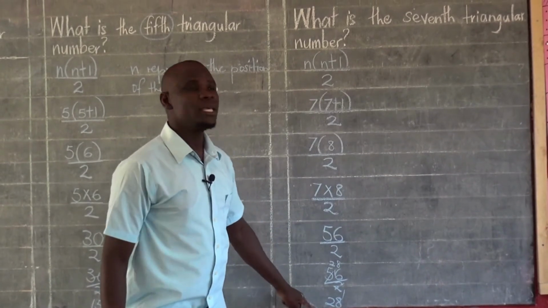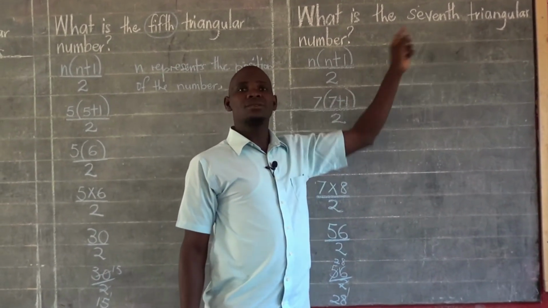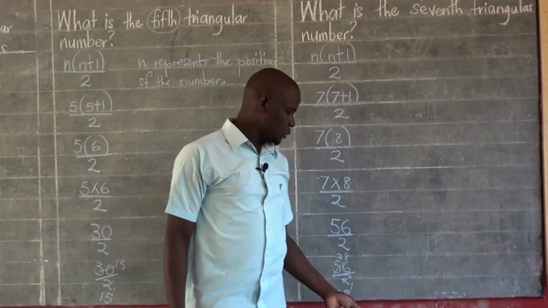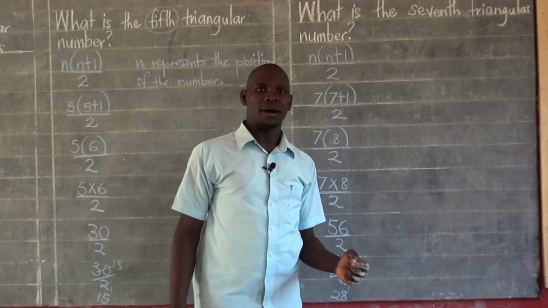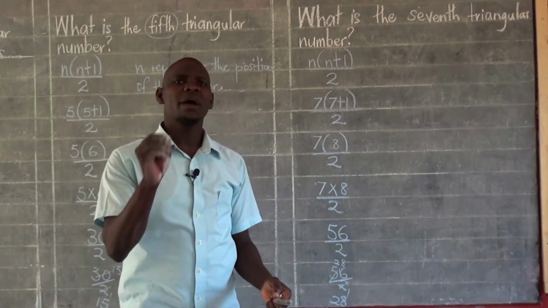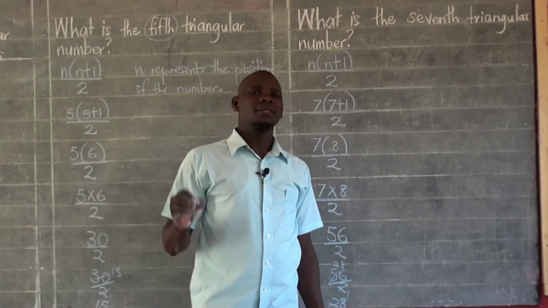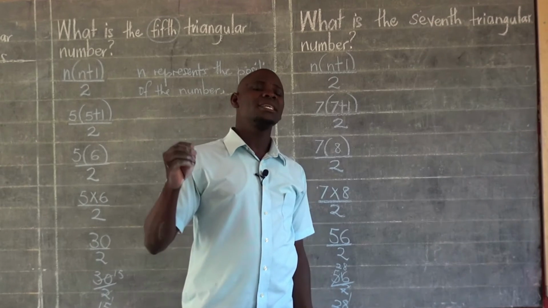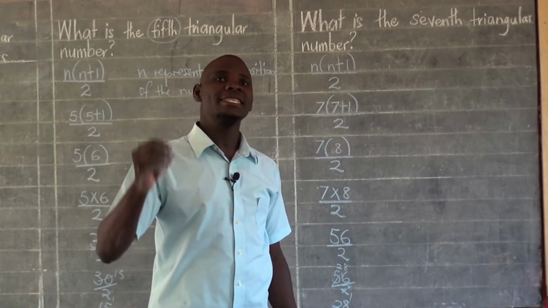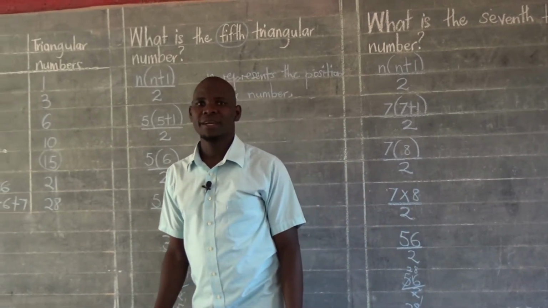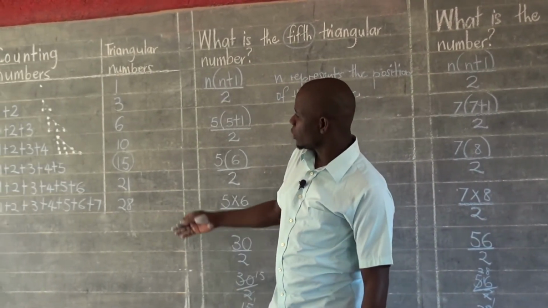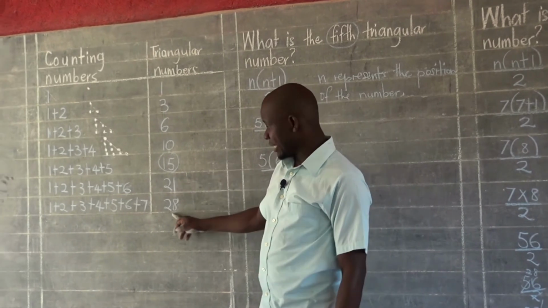28 must be the 7th triangular number. Meaning to say that when you are listing triangular numbers, 28 must be the one in the 7th position. So let's look at our previous work again. When we look here, we have 28 appearing here.